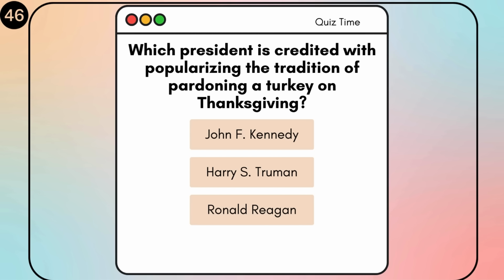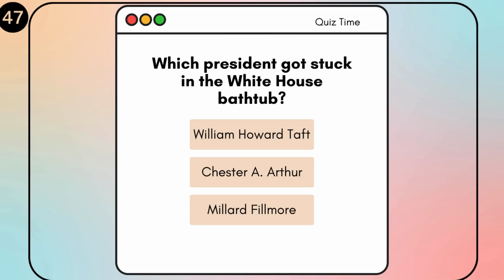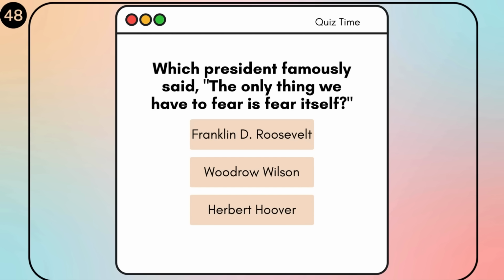John F. Kennedy. Which president got stuck in the White House bathtub? William Howard Taft, Chester A. Arthur, Millard Fillmore. William Howard Taft. Which president famously said, "The only thing we have to fear is fear itself"? Franklin D. Roosevelt, Woodrow Wilson, Herbert Hoover. Franklin D. Roosevelt.